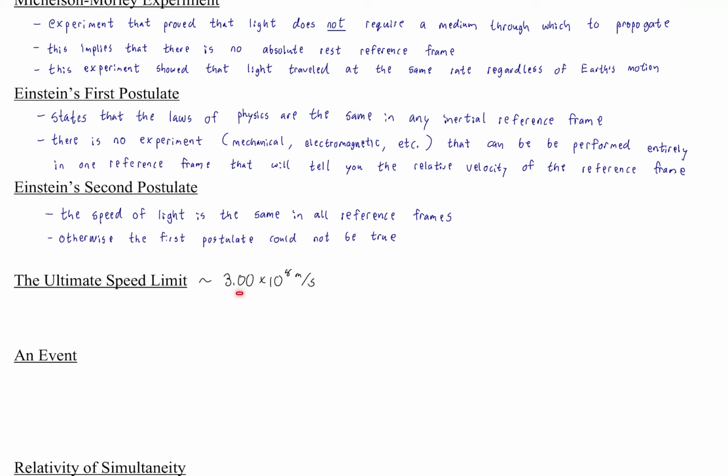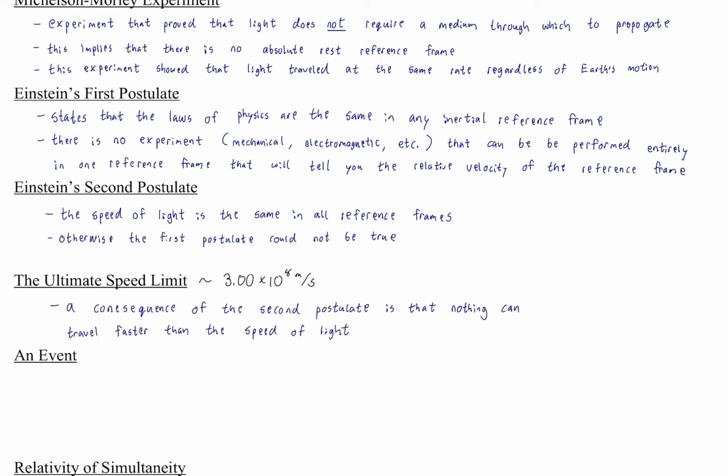But we also now are going to work with it in this context of the two postulates. Okay? So a consequence of the second postulate is that nothing can travel faster than the speed of light. So in addition to this idea that the speed of light is always the same, regardless of your reference frame, which implies you can't catch up with it, you also can't exceed it.